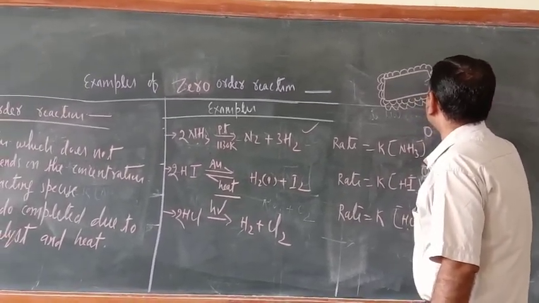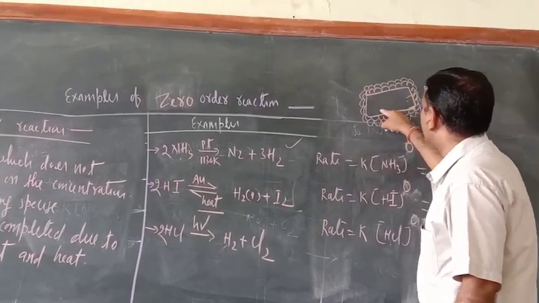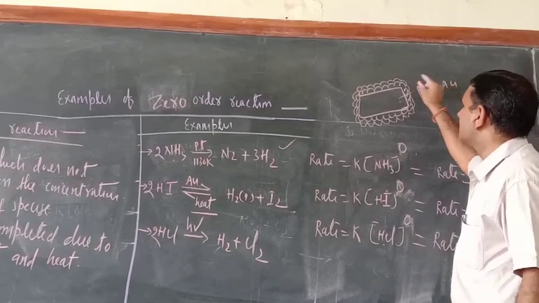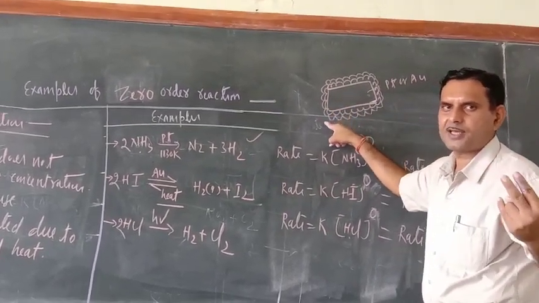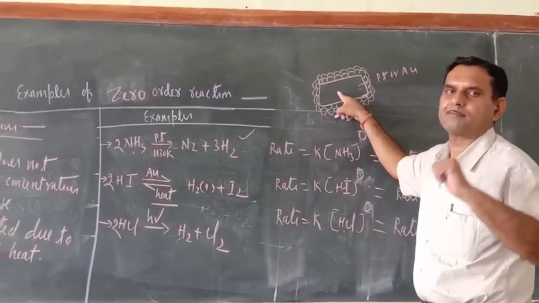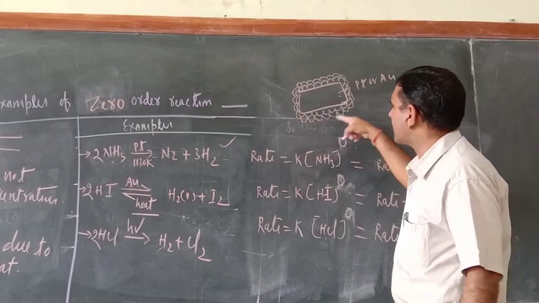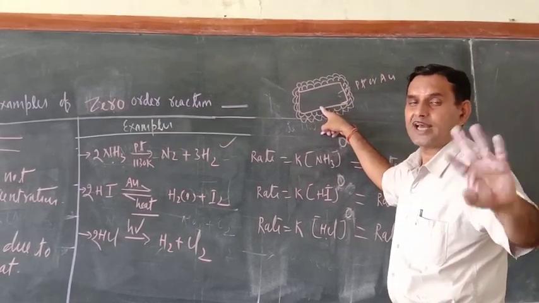Do you think they are coming into contact with platinum? To be decomposed, the essential condition is that the molecules of ammonia must come into contact with the surface of platinum. So the second layer is not coming into contact with platinum, so it will not decompose, hence the rate of reaction will be unchanged.